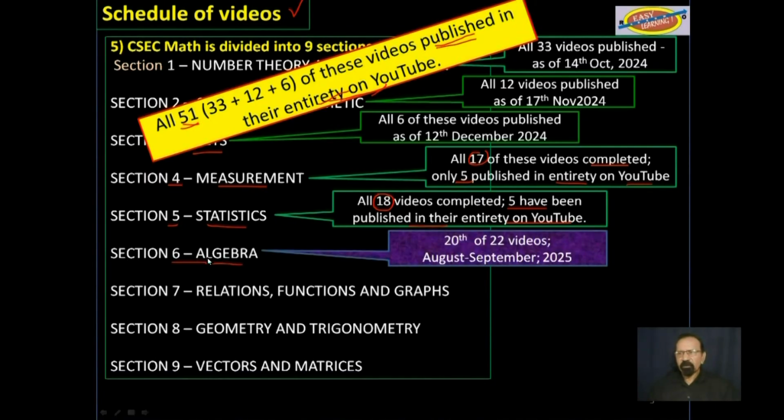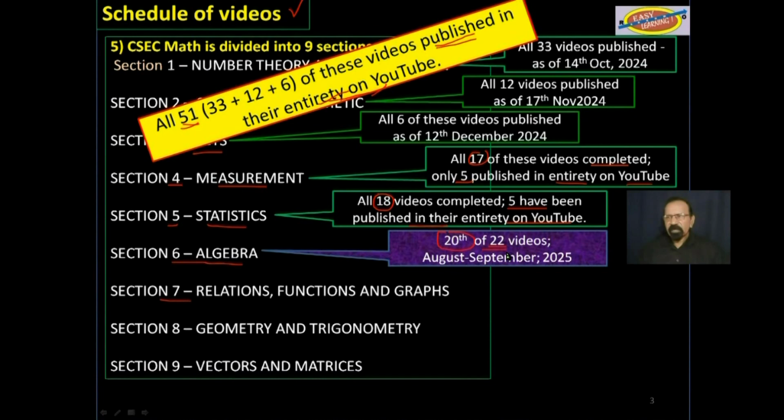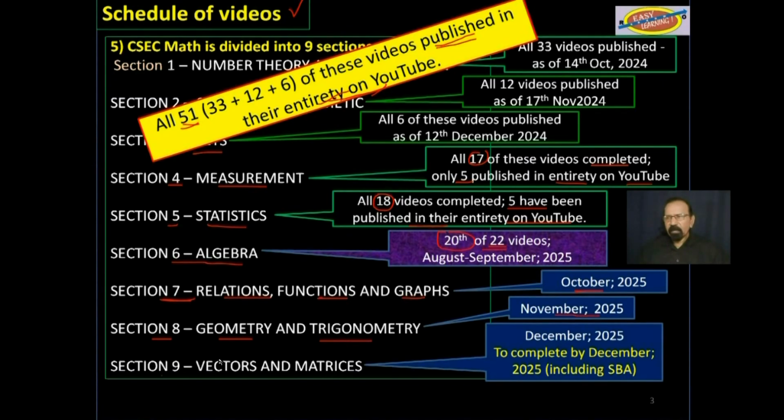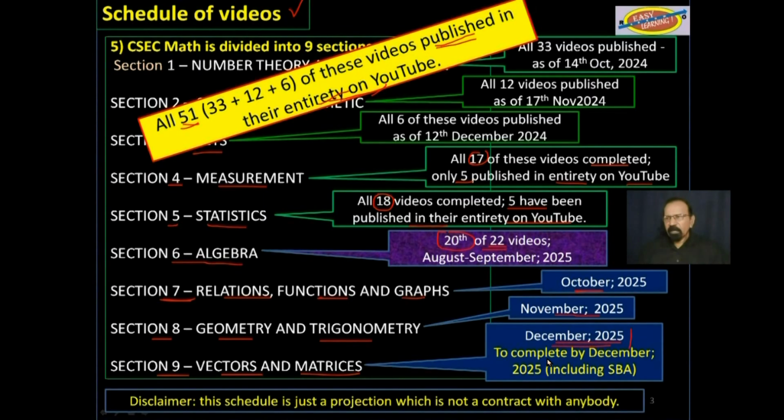Section 6, algebra. This is the 20th of 22 videos. Section 7, relations, functions, and graphs. Hopefully that will be finished by next month, October 2025. Section 8, geometry and trigonometry, by November 2025. And finally, Section 9, vectors and matrices, by December 2025. That's the end of this year.